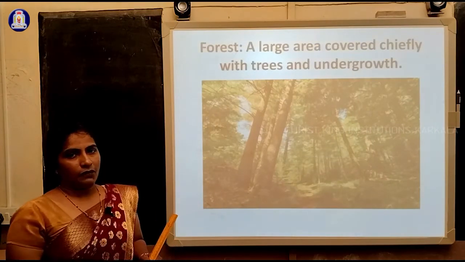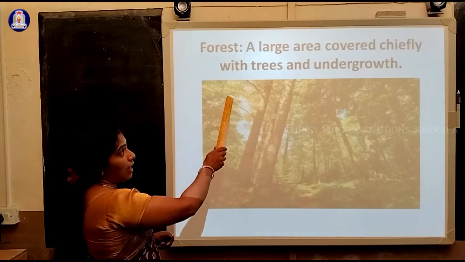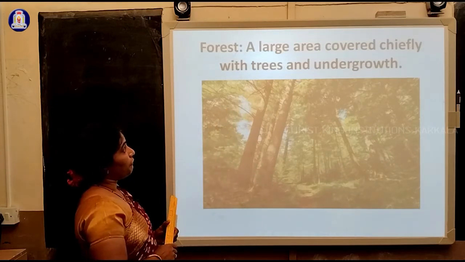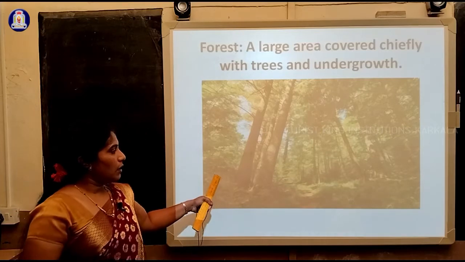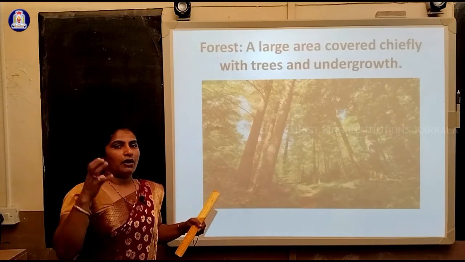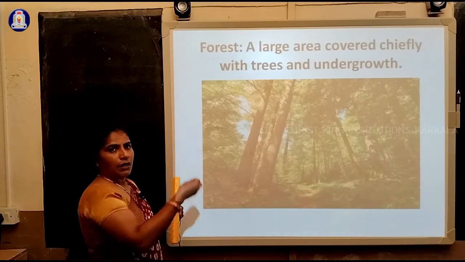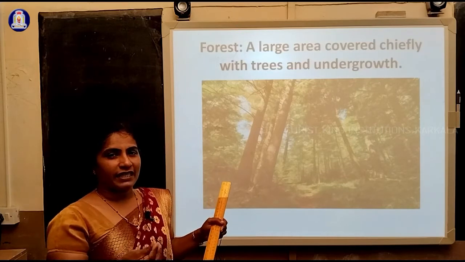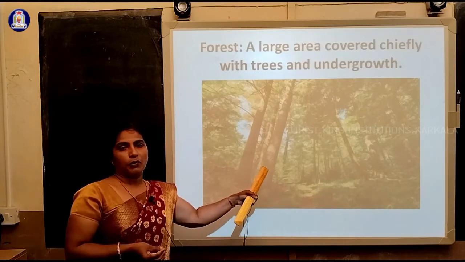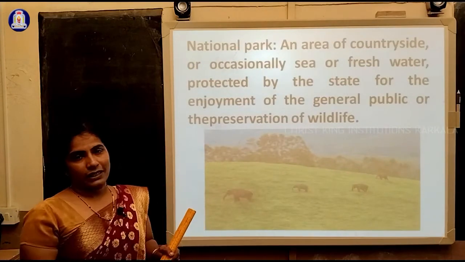The next one, we have studied what a forest is. A forest is a large area covered chiefly with trees and undergrowth. If you observe, our mind will be refreshed, because all the plant species, animals, endangered animals, and small insects are there. Everything is protected under a forest. Next we have studied the national park.